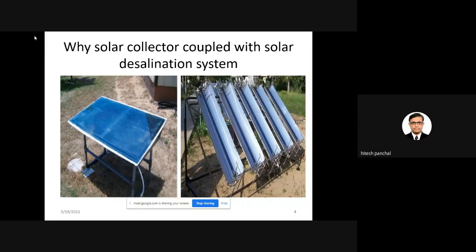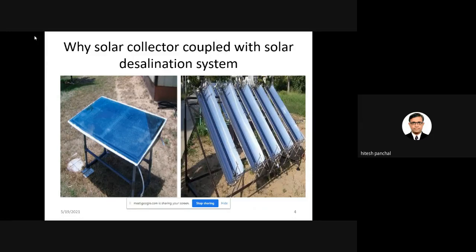Now, if you want to increase the water temperature, so if you supply hot water, definitely the hot water requires less heat for the evaporation purpose, and definitely your output will be increased. So the main purpose of using a solar collector coupled with the solar desalination system is to increase the water temperature.